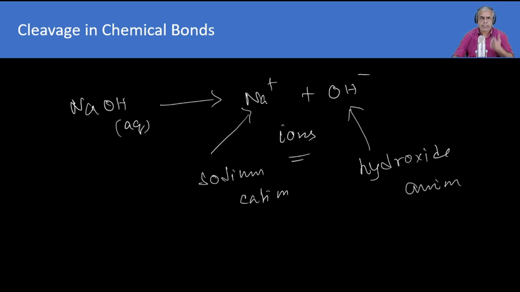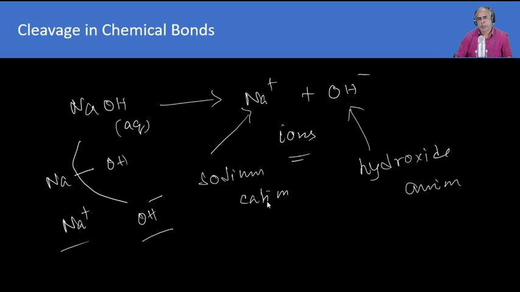Now let us consider sodium hydroxide, where ions result. So this is the sodium cation and the hydroxide anion. The bond between sodium and the hydroxyl ion is unevenly broken, so that has resulted in Na plus and OH minus ions. So ions are the products of heterolysis.